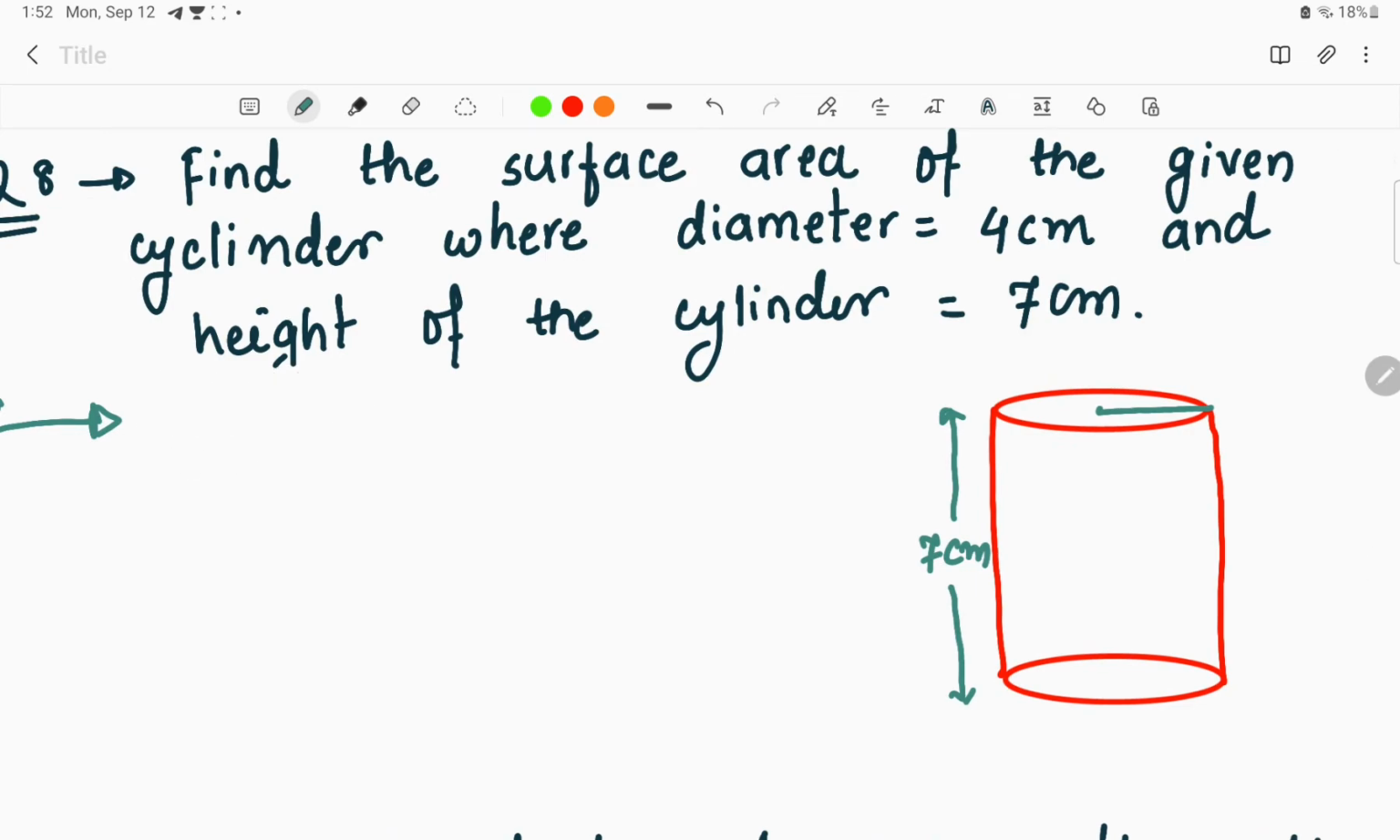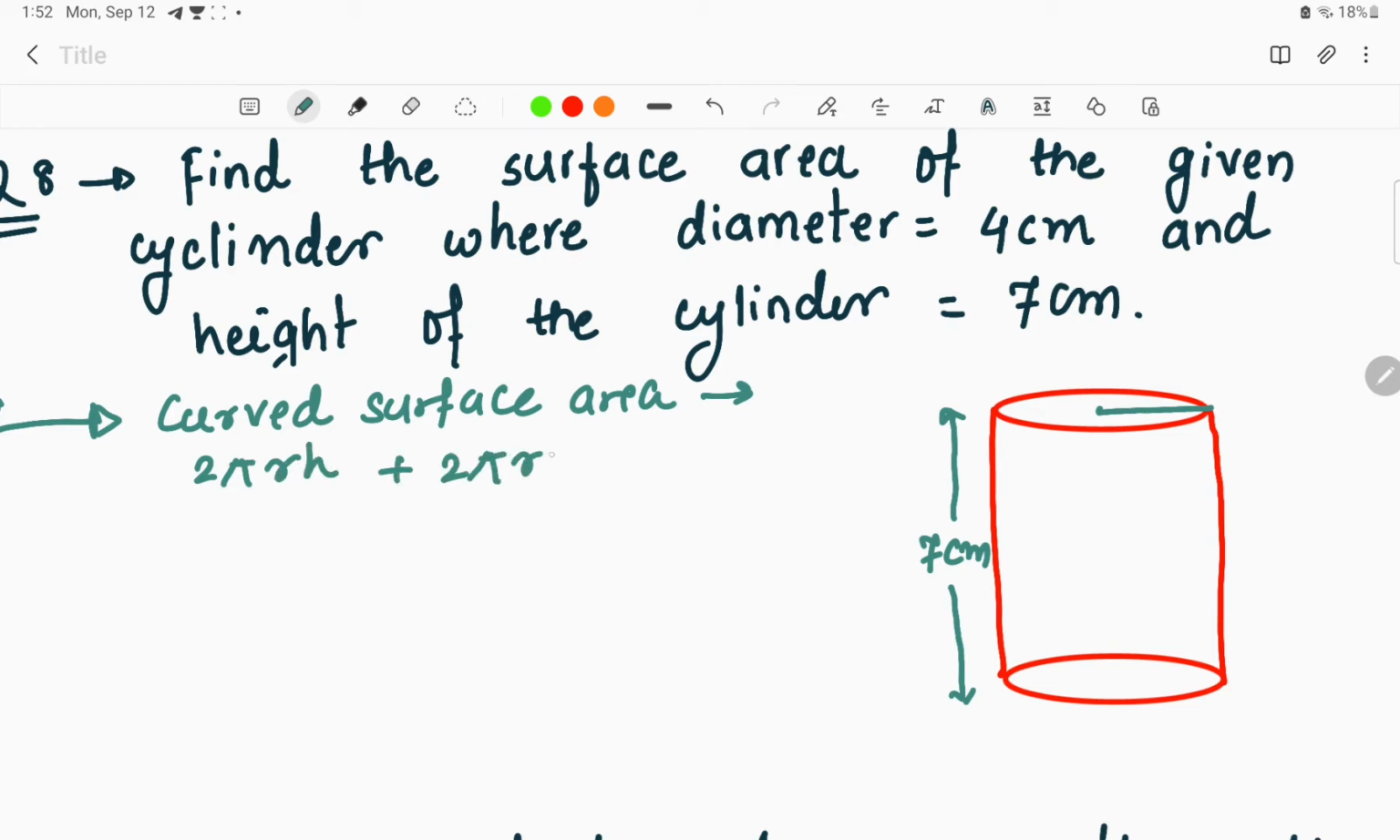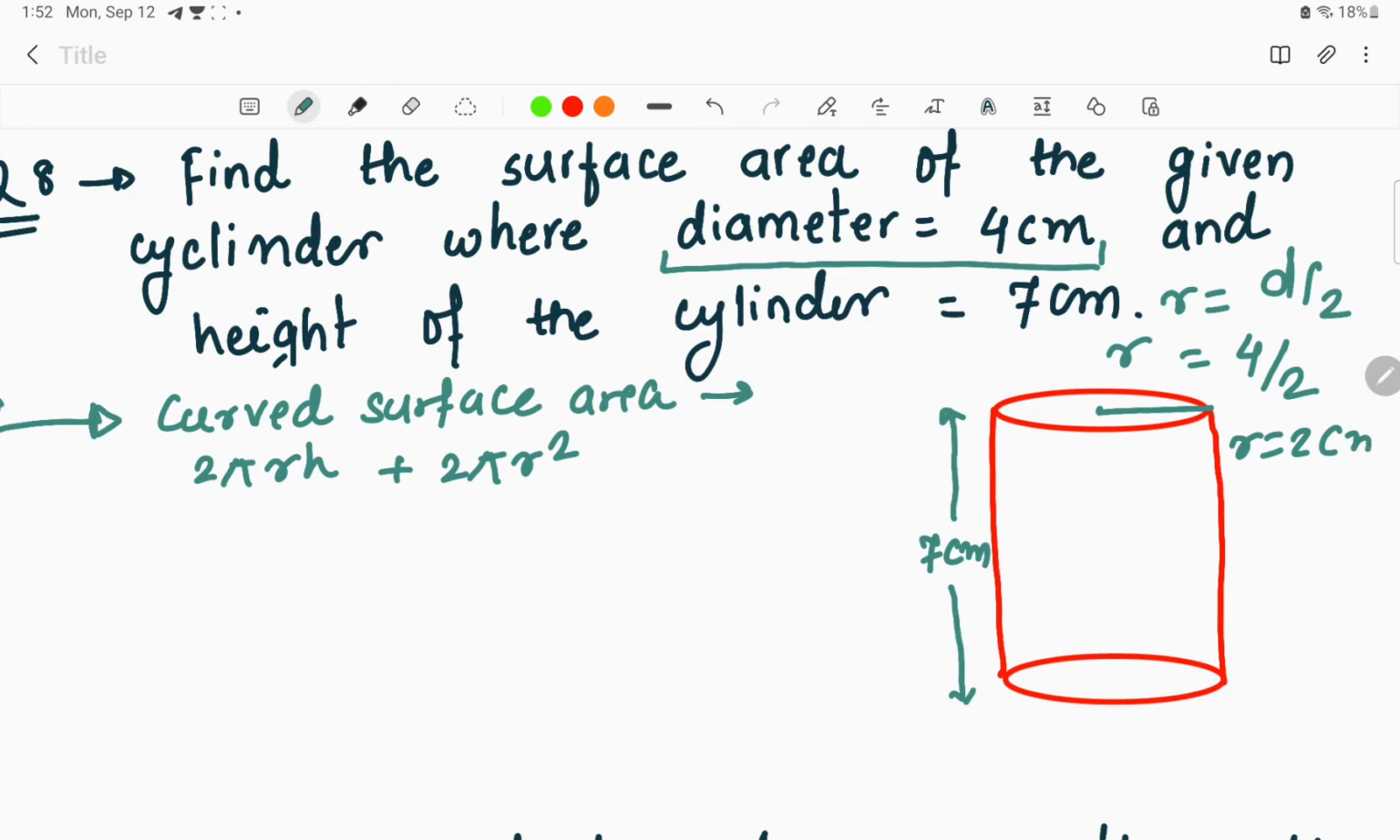Curved surface area of a cylinder is what? 2 pi r h plus 2 pi r square. Okay, this is what we know about the curved surface area formula, right? Now the given data over here is diameter. As we know, radius is what? Radius is equals to half of the diameter, right? So diameter is given 4 and radius is 4 divided by 2. So basically radius will be 2 centimeter, right?